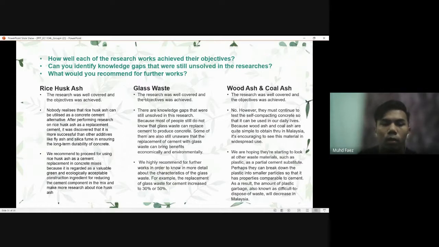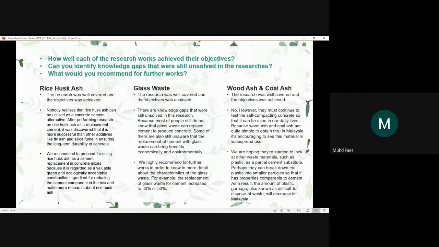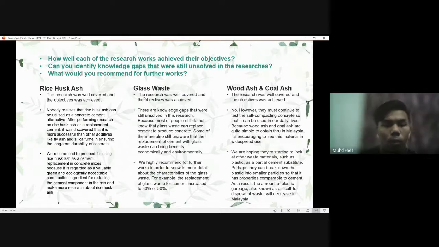Now the last question: what future works are suggested? For rice husk ash, it is meant to proceed with using rice husk ash as a cement replacement in concrete because it is regarded as a valuable green and economical construction ingredient that reduces the cement component in the mix, and to make more research about rice husk ash, for the cement increased to 13% or 15%.